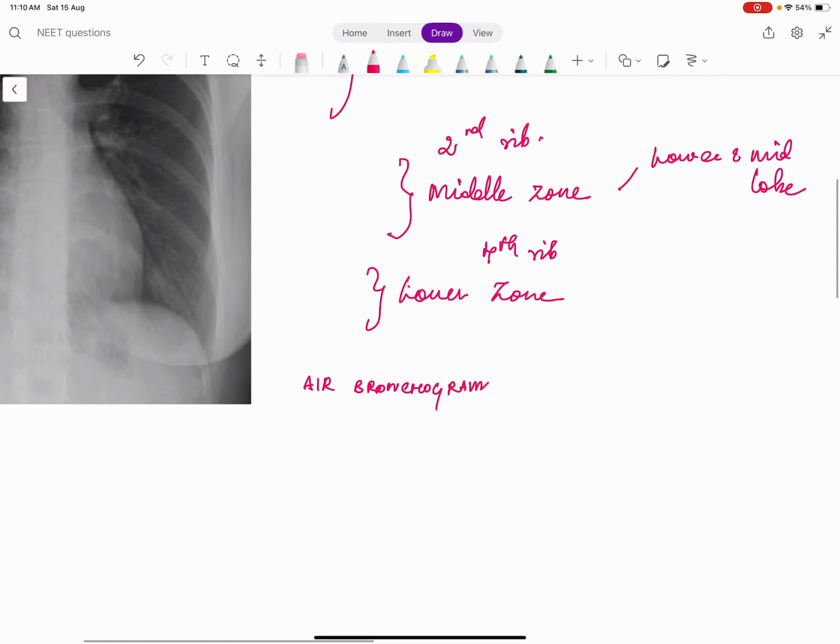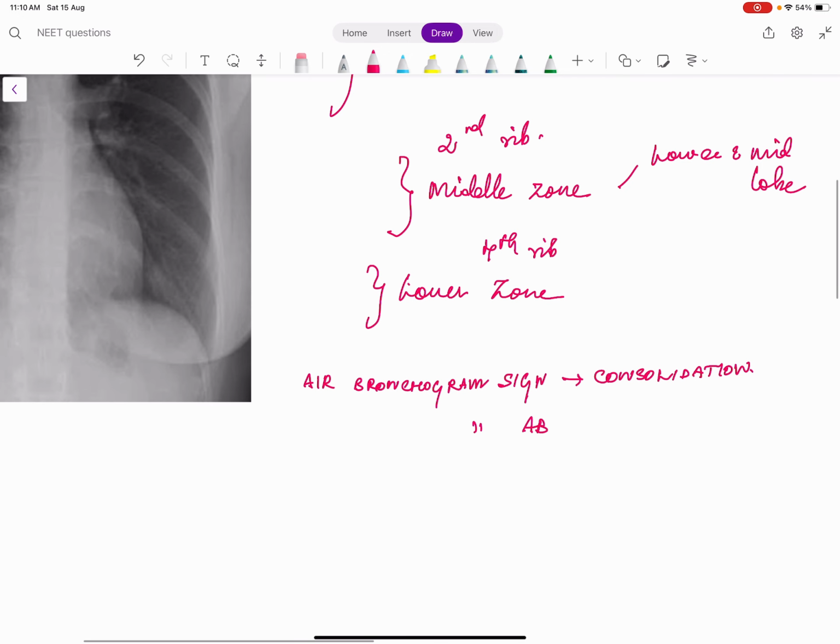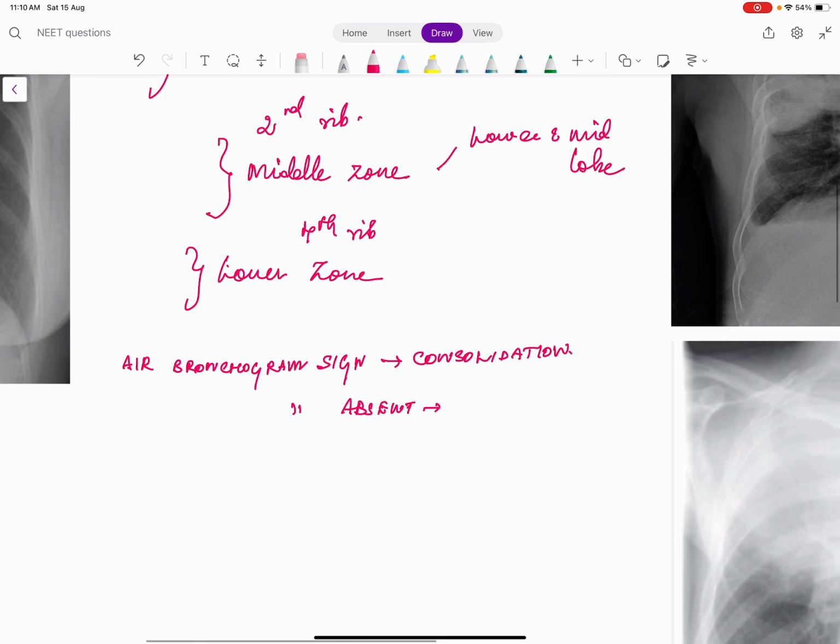If air is present in an opacity, we call it the air bronchogram sign. Presence of the air bronchogram sign means it is consolidation. Consolidation is pneumonia. Because if this sign is absent, what does it mean? The bronchus is not open. What disease causes collapse of the bronchus? A tumor. A tumor will occlude the bronchus, so air will not go in, hence the lung collapses.